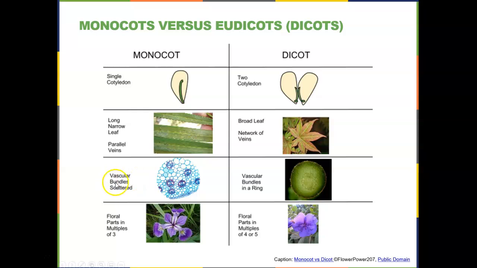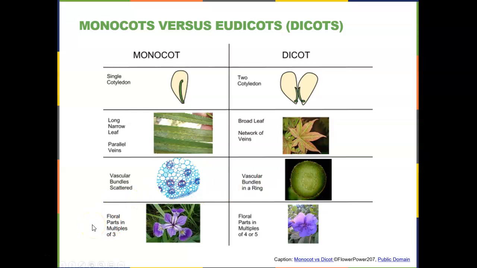When we look at the vascular bundles, so this is the groupings of xylem and phloem, the xylem and phloem is scattered. So here is one grouping of xylem and phloem, here's another, here's another. So if you were to cut through this leaf and look from a side view, because remember the xylem and phloem are all running this way, you would see that they are in different locations. Whereas if you were to cut through the plant tissue in a dicot, you would see that the xylem and phloem bundles are arranged in a ring.